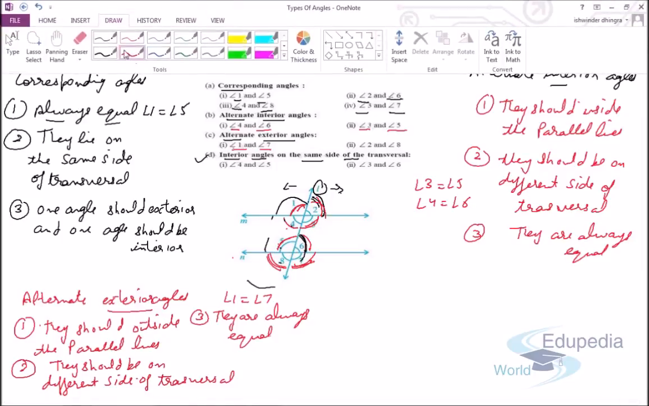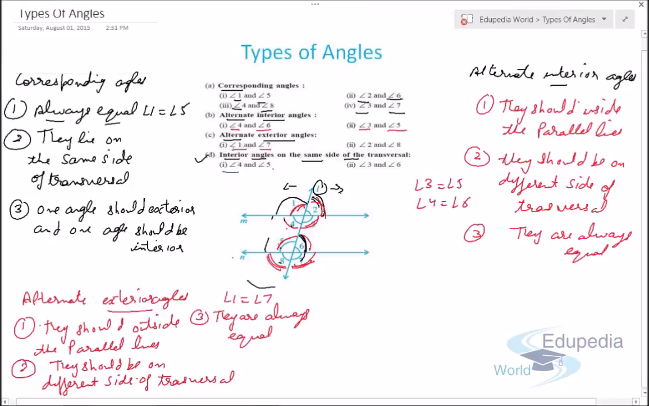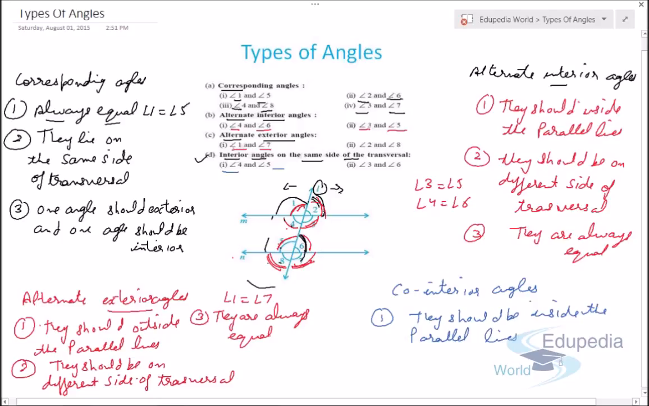So the last is interior angles on the same side of the transversal. So it's a very important concept. These angles are also known as co-interior angles. So let's discuss the properties. First point is interior angles, so they should be inside the parallel lines. Parallel lines means lines M and N.